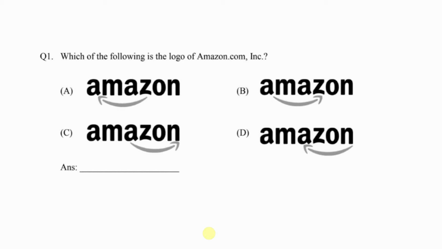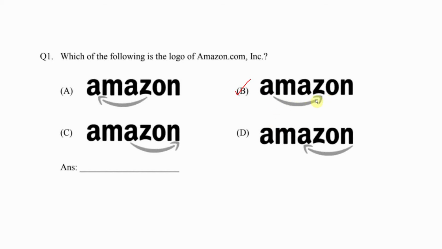So let's get started. Which of the following logos is of Amazon.com? The answer is B. In this logo, or I like to call it identity design, we see an arrow from letter A to Z, which symbolizes that they sell everything, and this also symbolizes the smiles of the customer.